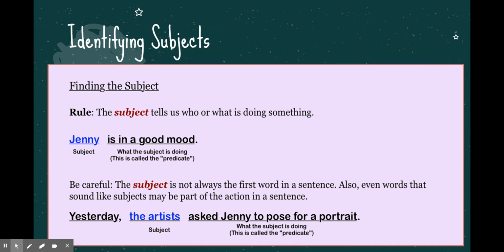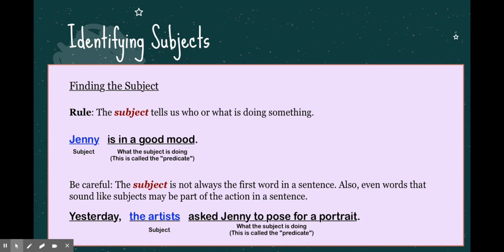Remember, you may have learned this from elementary school, you may have learned this in middle school, but a subject is nothing more than who or what is the main actor in a sentence, who or what is doing something. So in our first example sentence here, it says Jenny is in a good mood. So the subject is Jenny because she is the person that the sentence is about, and she is in a good mood. So that is what she is doing. This is also known as the predicate, but we don't have to get that technical.